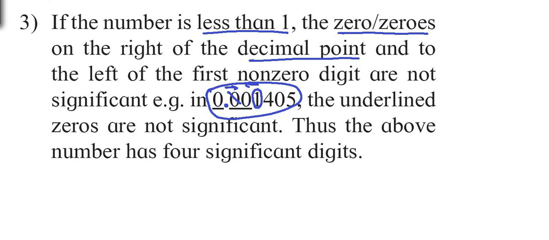Okay, let us repeat it one more time. It's a bit important. So to the right of the decimal point, and 1 the first non-zero digit, to the left of this, all zeros are insignificant, or say not significant. Don't say insignificant, say not significant. And therefore the number of significant figures are 1, 2, 3, 4.